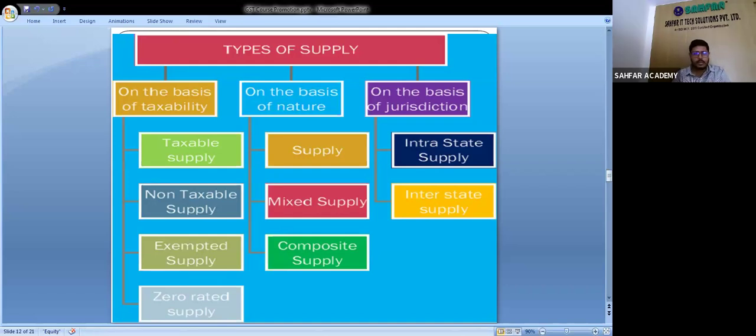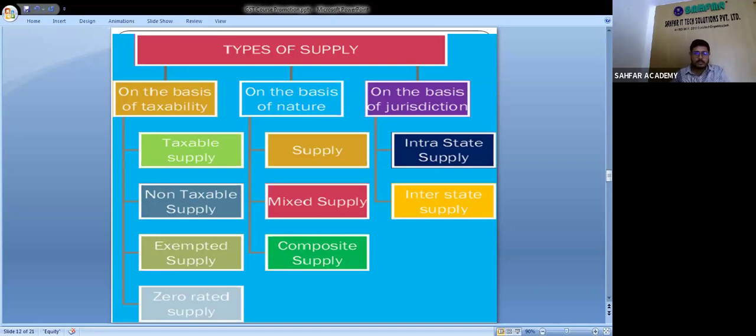Right? Next comes the nature of supply. On the basis of nature of supply, we can see three types: one is principal supply, two is mixed supply, and third one is composite supply. We can discuss these in detail in the next classes. So this is the introduction class, an overview, so that we can become friendly with GST.